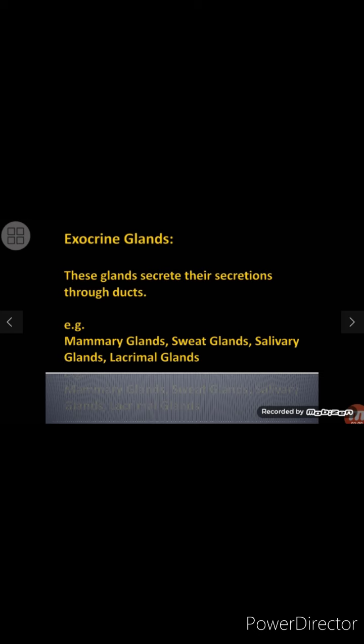Exocrine glands are the glands that secrete their secretions through ducts. This means that these glands require ducts to secrete their secretions. There are certain examples of exocrine glands, like the mammary gland, sweat gland, salivary gland and lacrimal gland. These are glands having ducts, because they secrete their secretions through the duct.